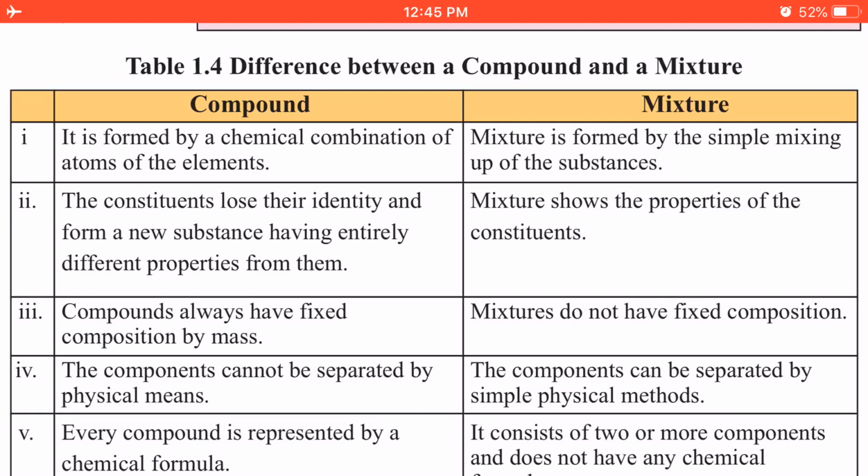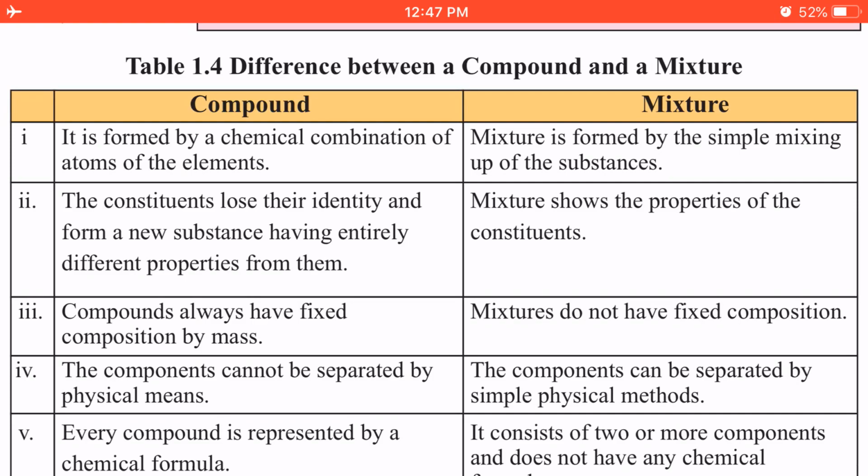A compound is a substance made up of two or more elements chemically combined together in a fixed ratio by mass, and I have asked you to give the example of water, which is made up of hydrogen and oxygen in the ratio 1 to 8. We also discussed table 1.3. In this table, some compounds are given with their formulas.